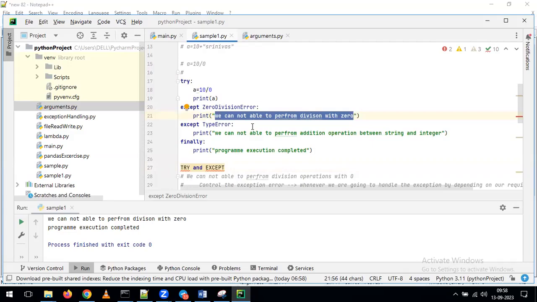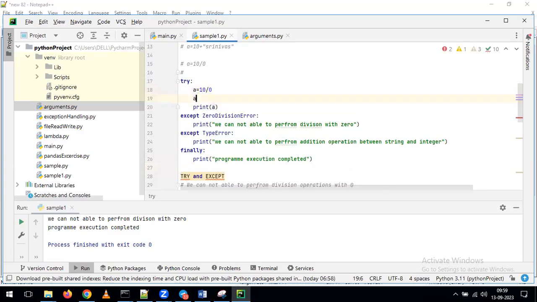In real time, definitely we are going to perform exception handling. For that reason only, we are discussing this entire concept in our classes. Sir, do we keep our entire code in try? Not the entire code. For example, see here, I have given A equal to 10 by 0. After that, I'm giving A is equal to A plus 3. For both of these, we can use the same try block. Otherwise, for this one I can use one try block, and for this one we can use another try block.